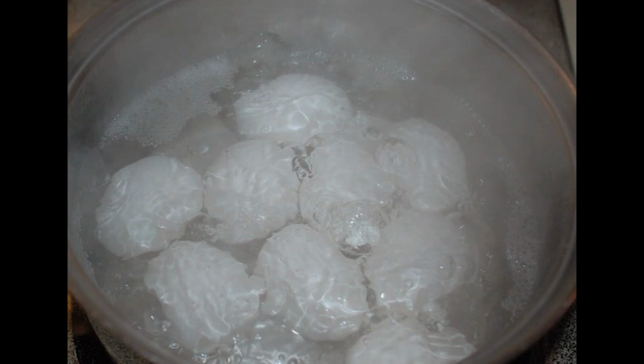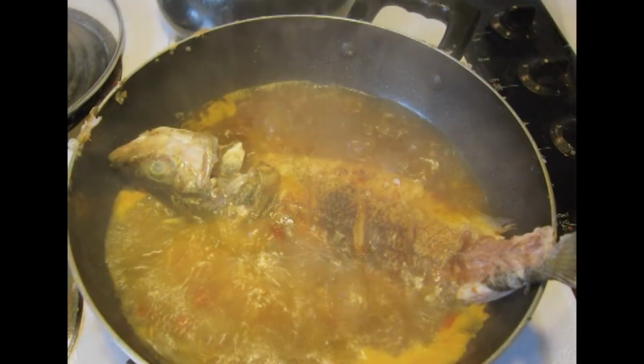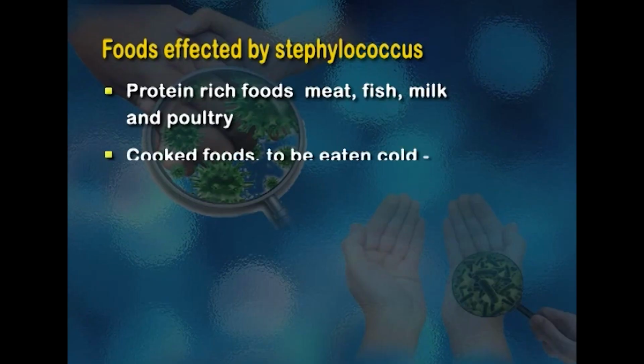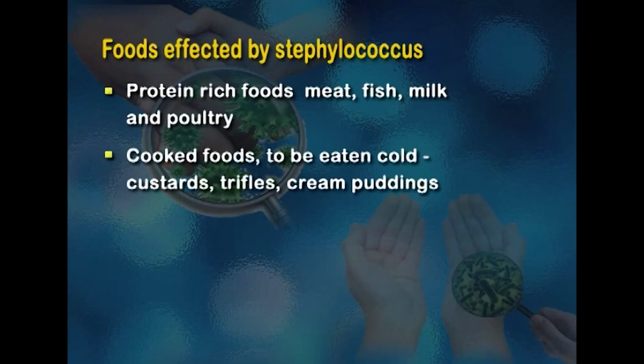So whenever these kinds of foods are being prepared, it's important to ensure that hands are kept clean. It's important to ensure that the food handler is not suffering from any infection, and when the food is cooked, it should be heated to very high temperatures so that in case there is any microorganism, it is destroyed. Staphylococcus is also found in cooked foods which are eaten cold, like custards, trifles and cream puddings, because these are stored in the refrigerator, and if there is faulty food handling, then microorganisms can pass from hands onto these cold foods, and in cold temperatures these microorganisms thrive.